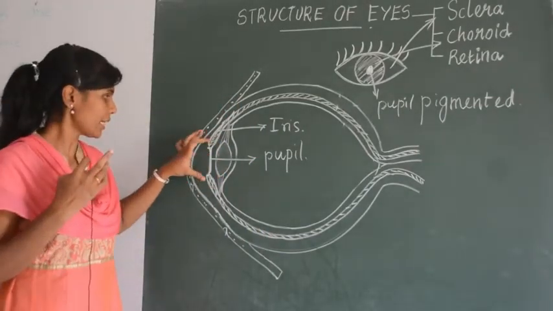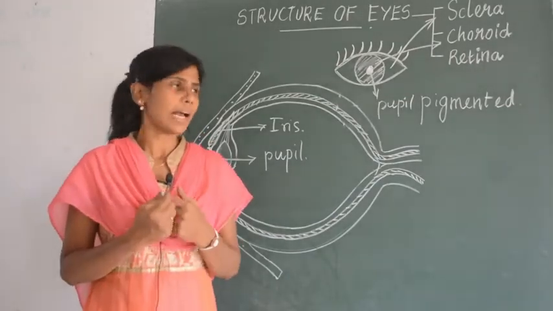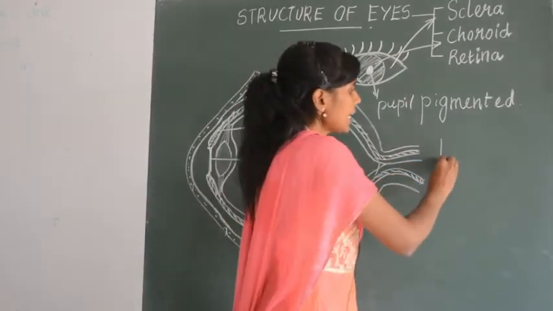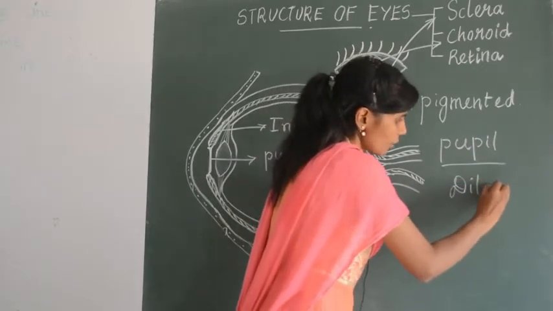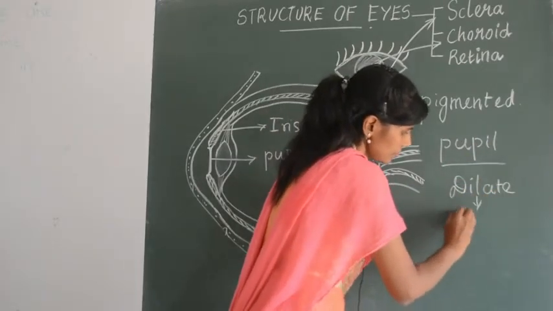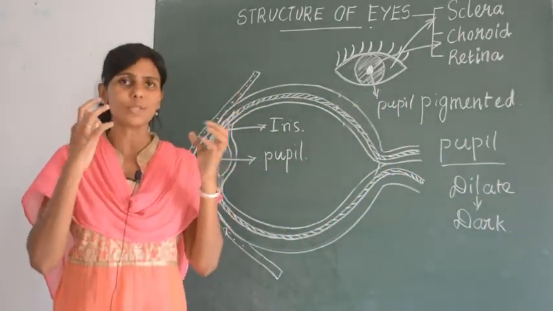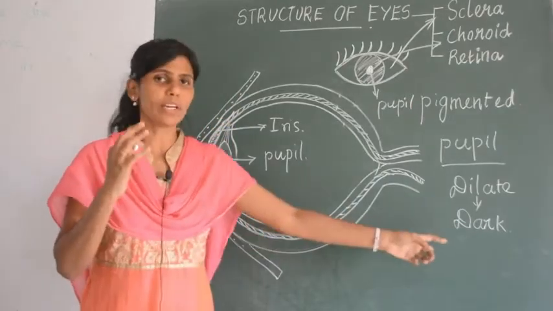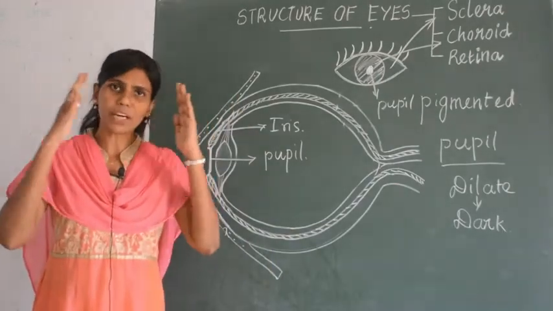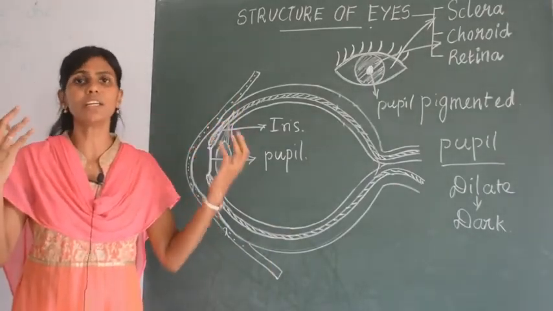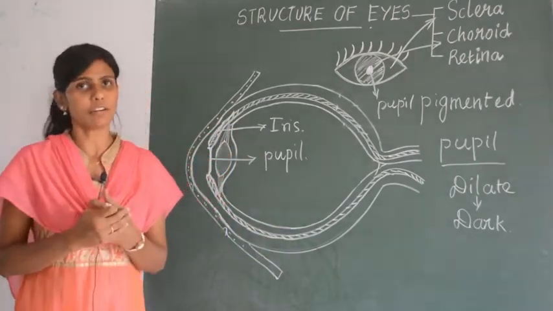Where you can find in between the iris a hole is present, that is called the pupil, and this pupil will dilate in the dark. What is dilation? Dilation means it will become bigger. It can adjust according to the light intensity. Whenever you enter into a dark room, this pupil will dilate, or become bigger. The whole size becomes bigger to let more light inside your eyes for a better view.